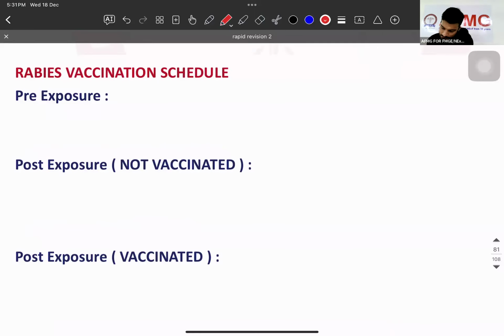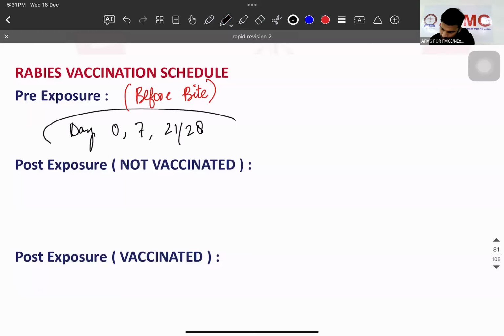So rabies vaccination schedule. Pre-exposure, that means before bite, day 0, 7, 21, 28. Post-exposure prophylaxis, after bite. So we have the SN regime.